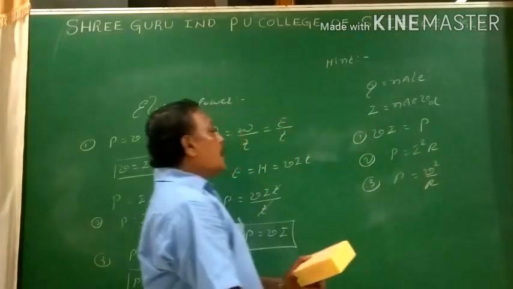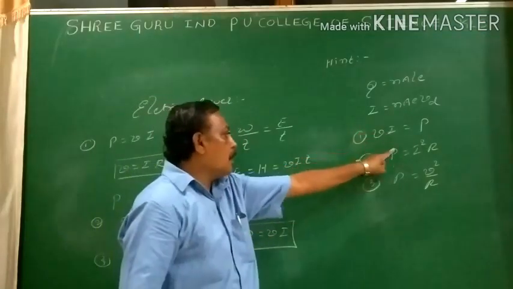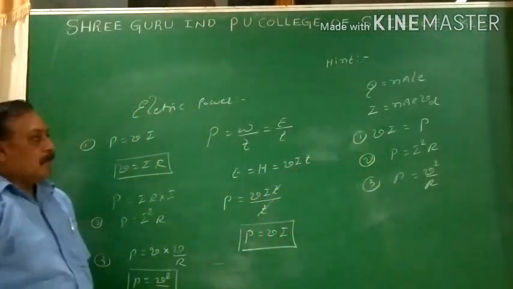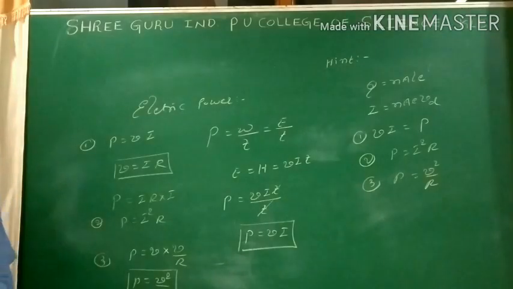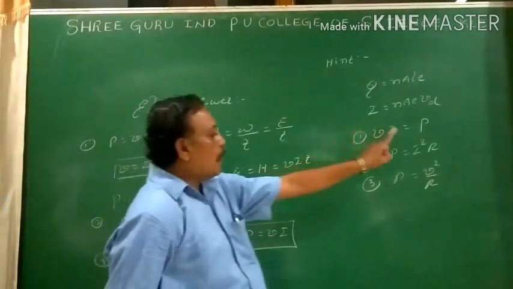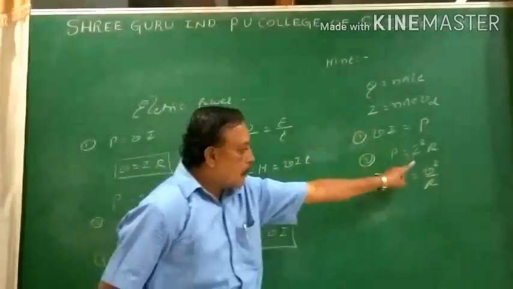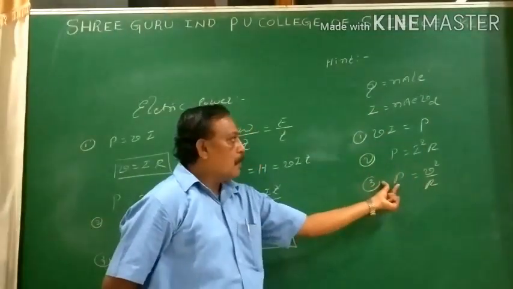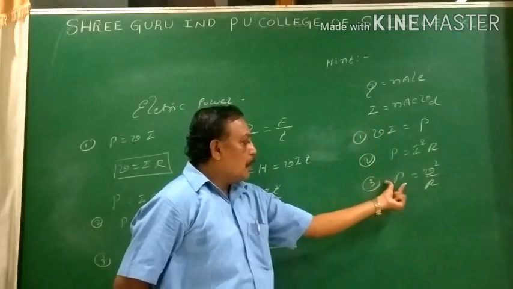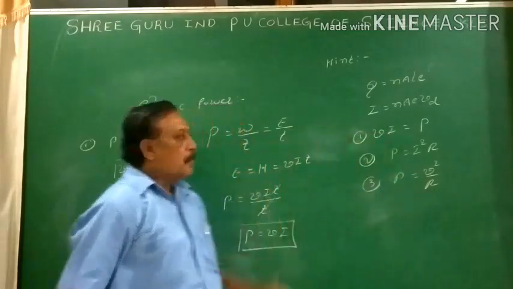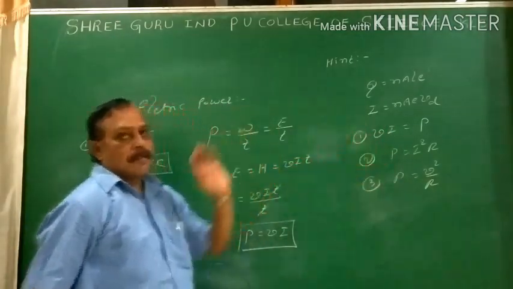According to the condition of the problem, we can select either of the equations. If the voltage and current are provided, we can go for power as V into I. If there is a current and resistance, we go for P equals I square R. If there is a potential difference and resistance, we go for V square by R. We select the equation according to the need of the problem. Now this is about the power concept.